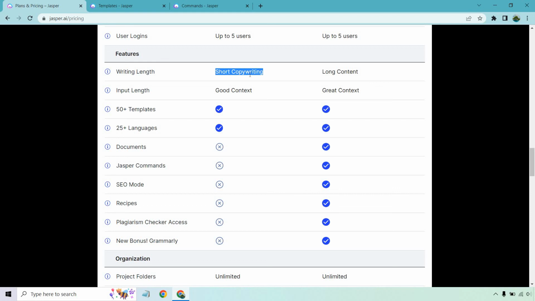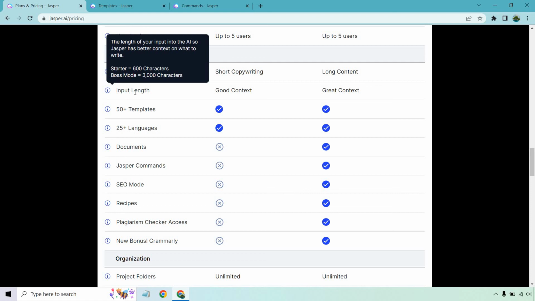I've done plenty of videos on that. Input length is going to be good versus great. This is something I talk about when it comes to Jasper versus a lot of other AI copywriting softwares. I feel like their quality is so great, especially because of this. When it starts writing something, it'll understand what came before it so it can add on to it and talk about it. It doesn't just start saying some random phrase and then completely go on a different rant about something else.